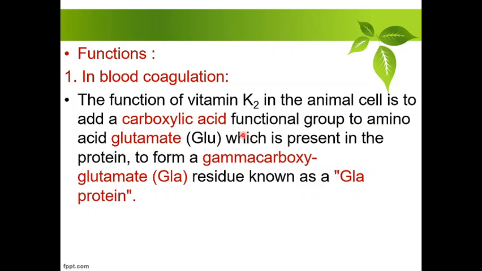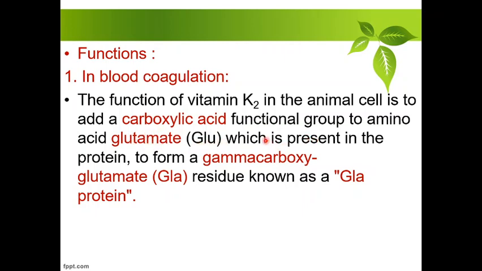Function: the best and most important function is in blood coagulation, because K comes from coagulation. The function of vitamin K2 in animal cells is to add a carboxylic functional group to the amino acid glutamate.